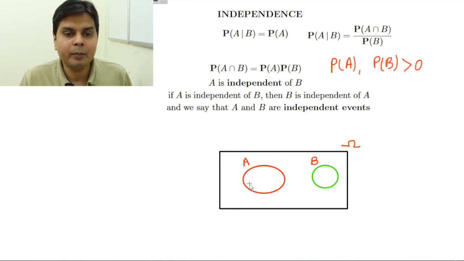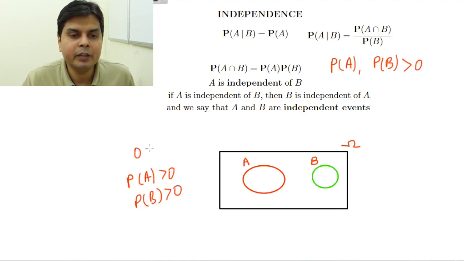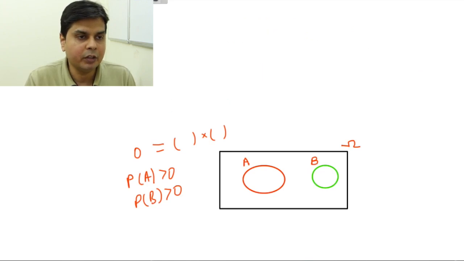Using this I can also prove it. You see, PA is some finite number, because I am assuming this. PB is also some finite number. And what is PA intersection B? That is 0. So 0 cannot be some finite number multiplied by some finite number. So these two events can never be independent. So always remember, two disjoint events can never be independent of each other.